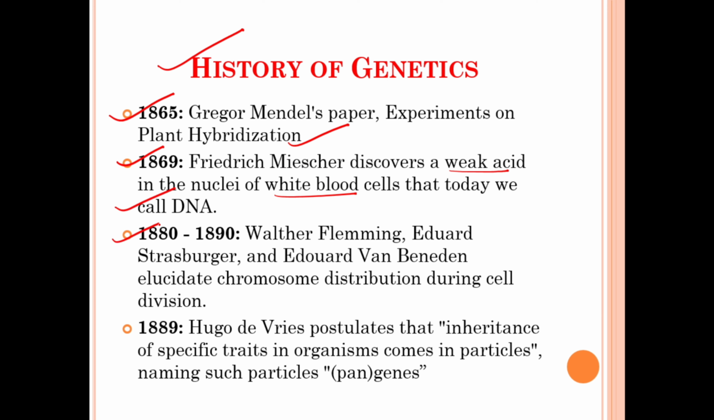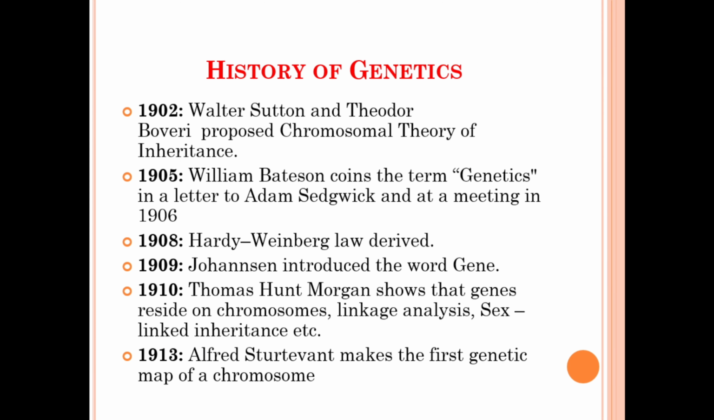In the years 1880 and 1890, Walther Flemming, Eduard Strasburger, and Edouard van Beneden elucidated the chromosome distribution during cell division. In 1889, Hugo de Vries postulated that the inheritance of specific traits in organisms comes in particles, naming such particles pangenes.